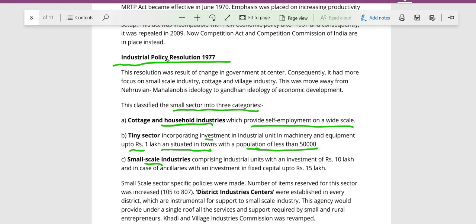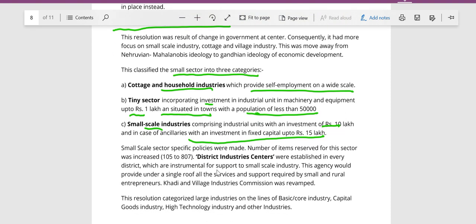Now we have the small scale industries. The small scale industries would encourage investment up to rupees 10 lakh, and in case of ancillaries, which means the component units of an industry, there would be an investment in fixed capital up to 15 lakhs.